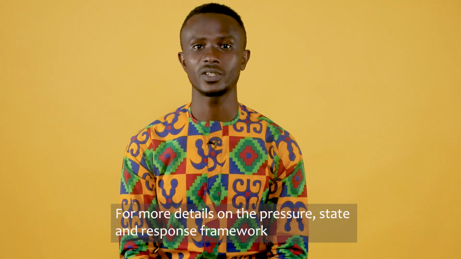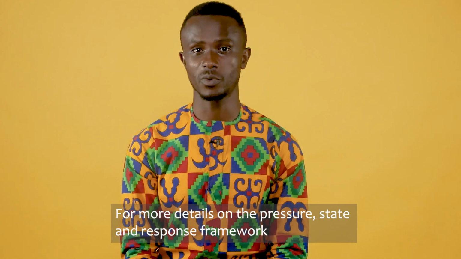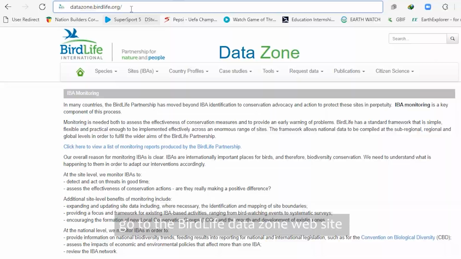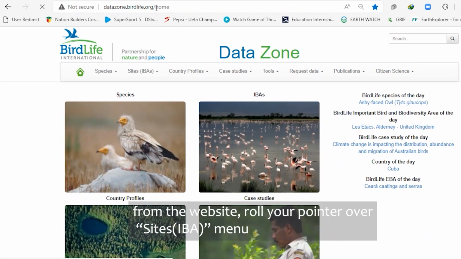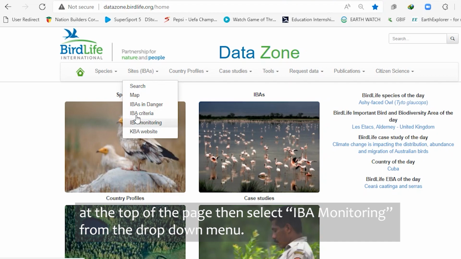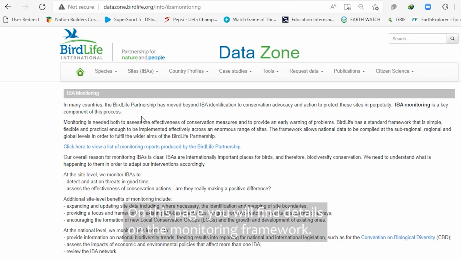For more details on the Pressure, State, and Response Framework, go to the BirdLife Data Zone website at www.datazone.birdlife.org. From the website, roll your pointer over the site, also known as the IBA Mon, at the top of the page, then select IBA Monitoring from the drop-down menu. On this page, you will find details on the monitoring framework.